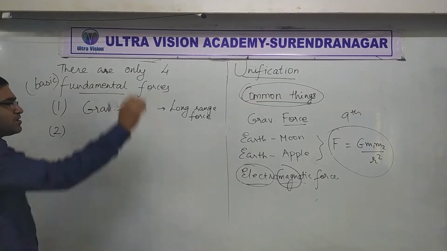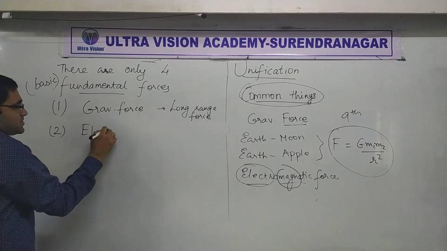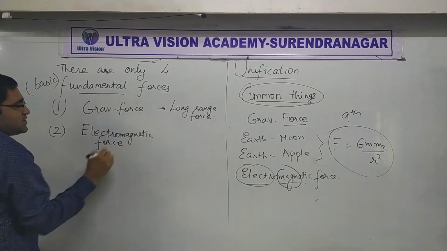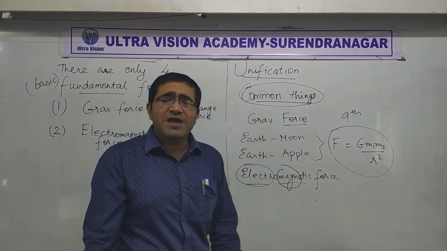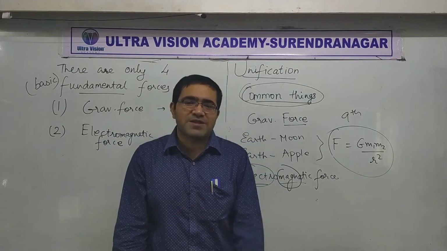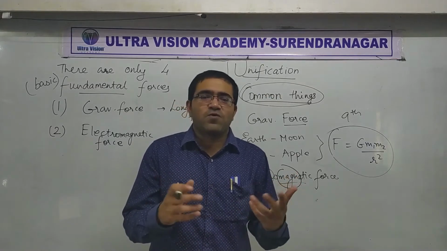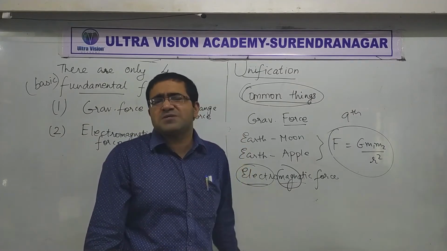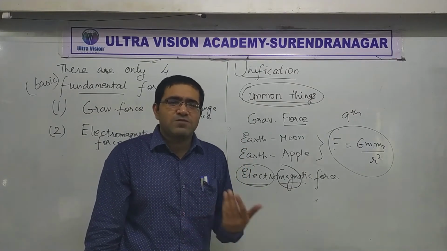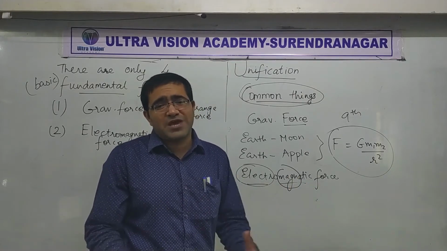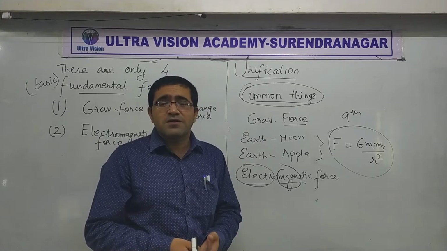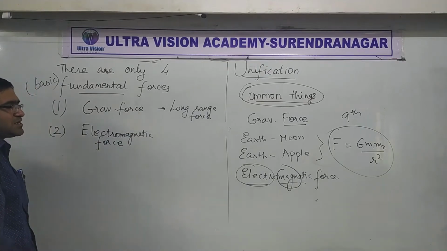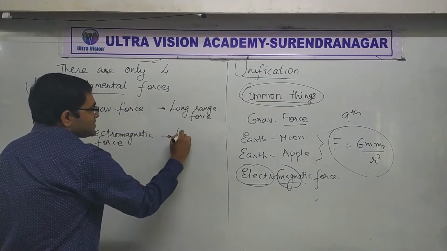Number 2 is electromagnetic force. Again, it is common. Why? Wherever there are charges or magnets in the universe, they are going to have forces with each other. So where are the charges in the universe? There are hundreds of charges inside your body. Same with me, same with the chair or the bed on which you are sitting. So charges are there everywhere. So between all those charges there is electromagnetic force. Now this is once again a long range force.